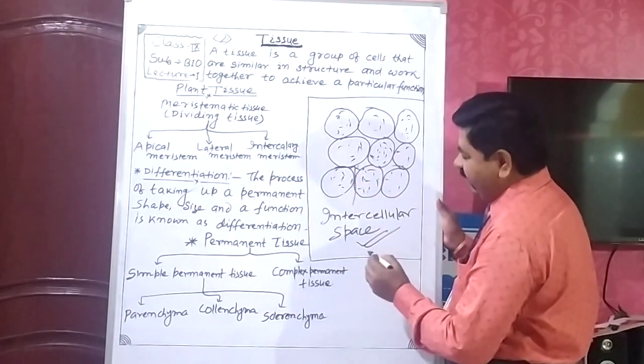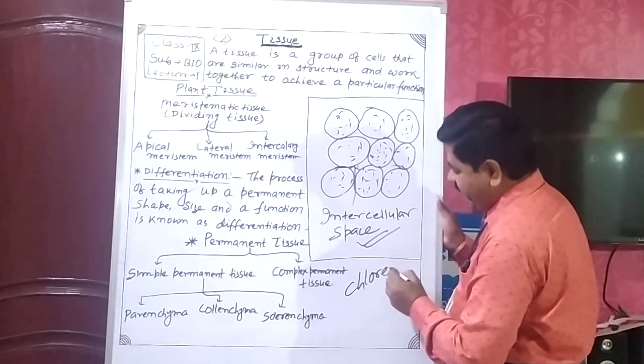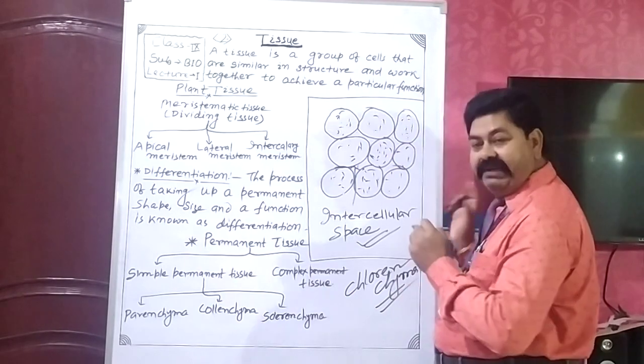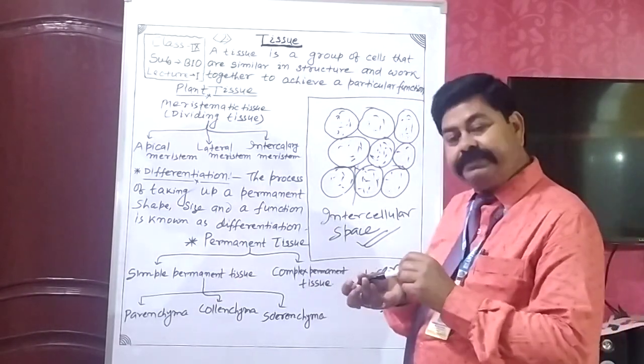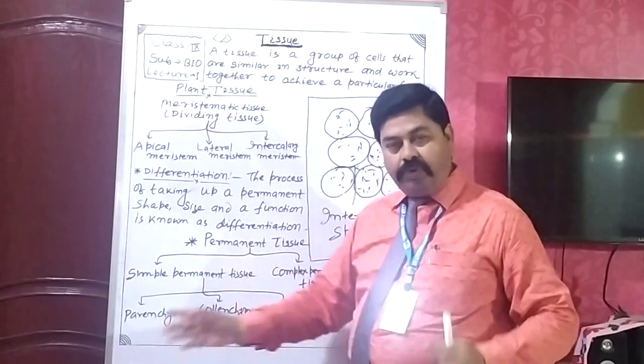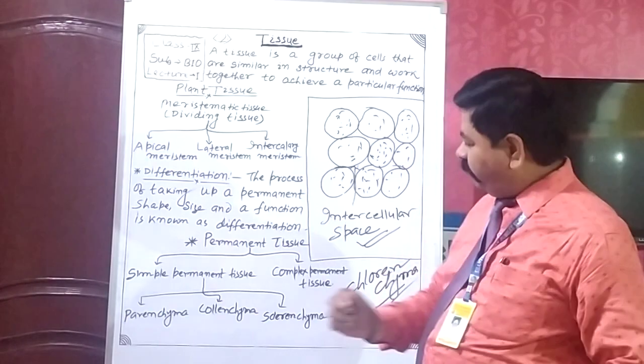Chlorophyll containing parenchyma is known as chlorenchyma, the special type of parenchyma which is responsible for photosynthesis.